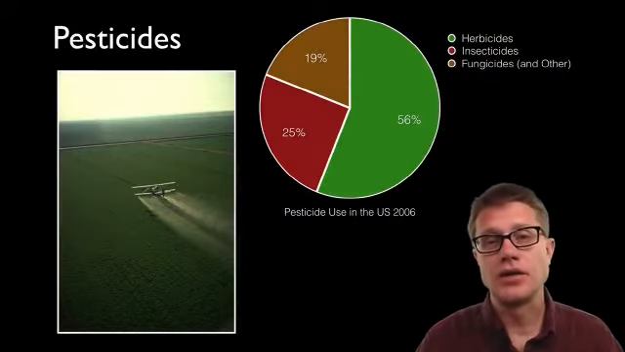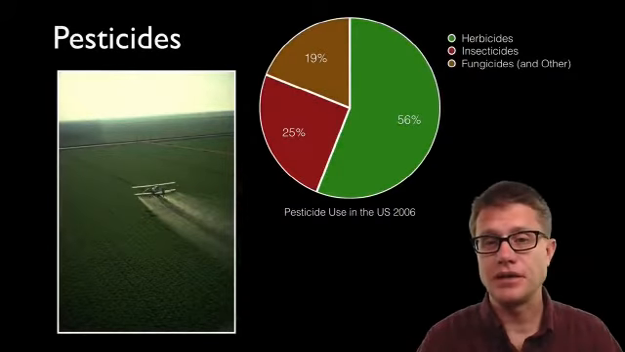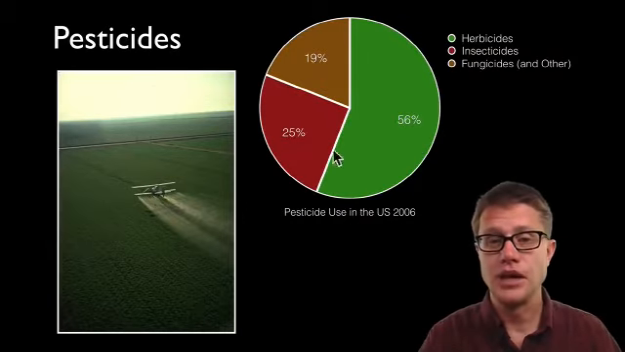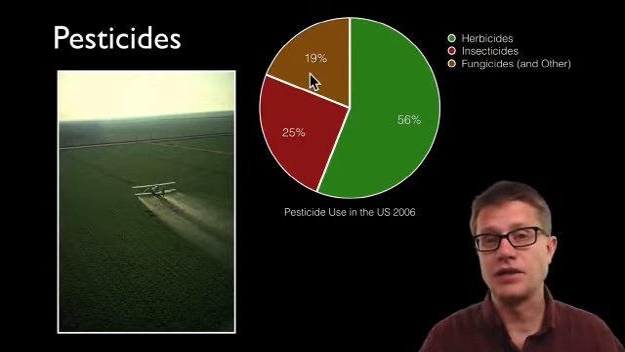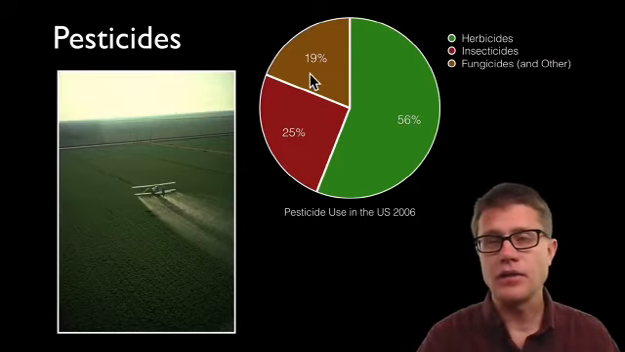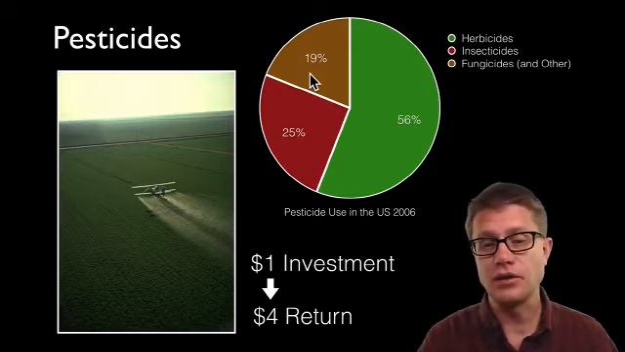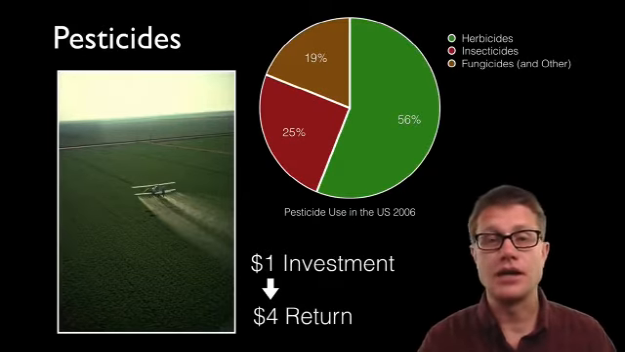Another major part of industrial agriculture is the use of pesticides. The major ones are going to be herbicides that kill other plants or weeds. We have insecticides, fungicides, and other biocides. Now, why are farmers using them? It's because they can get return on their investment. For every dollar they spend on pesticides, they get $4 in higher crop yield.